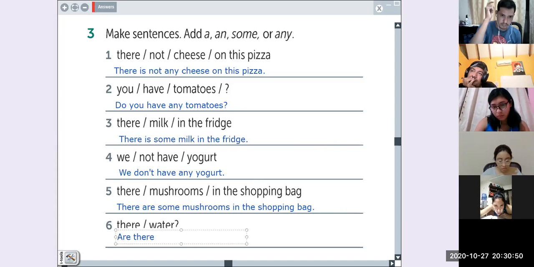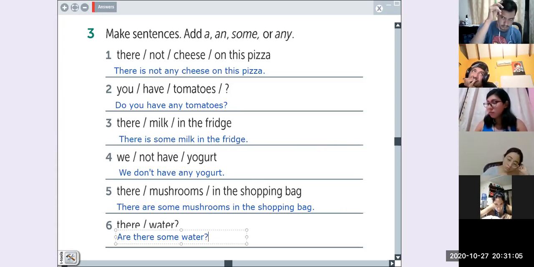Are there some water? Okay. Water is uncountable or countable? Uncountable. Water, ¿se puede utilizar verbo en plural para los incontables?